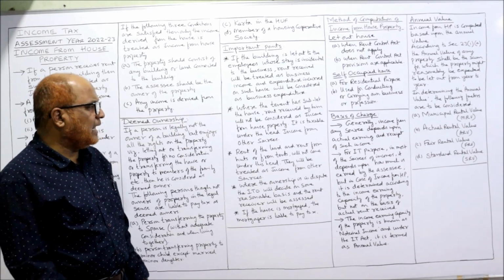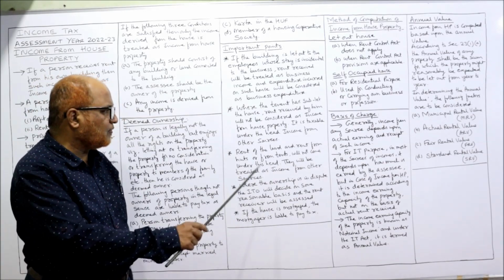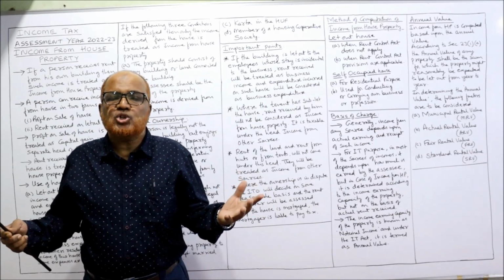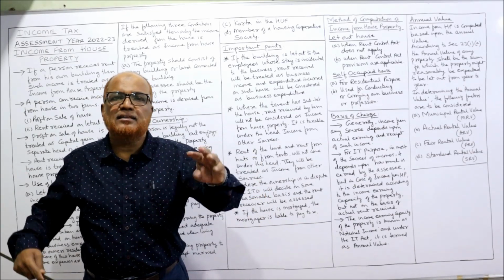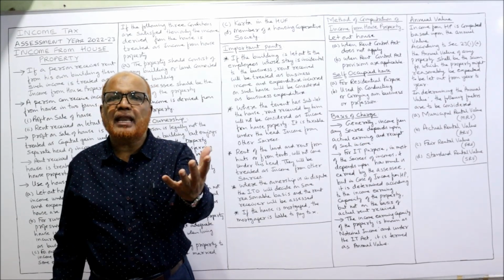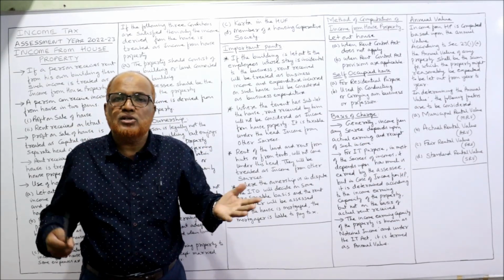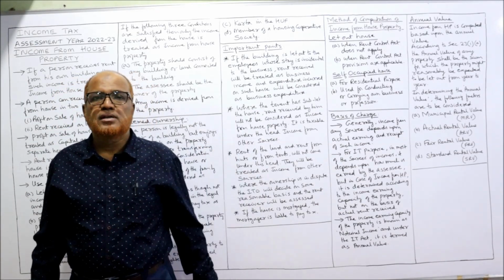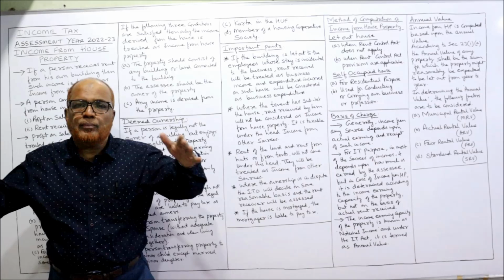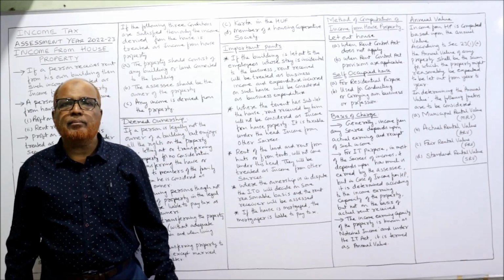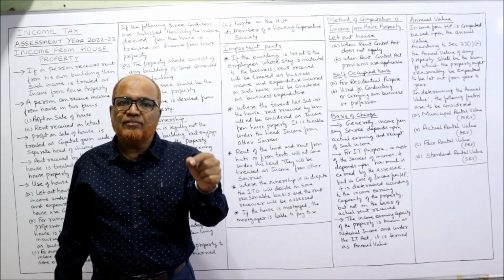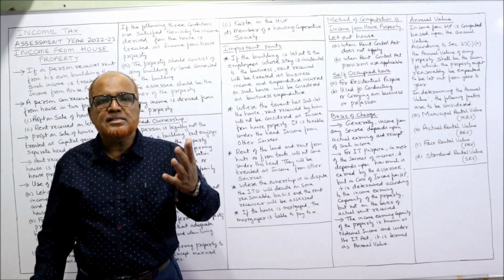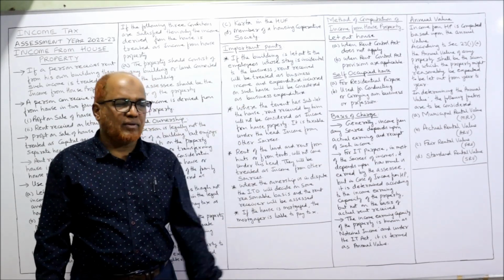Next one, rent of the land and rent from huts or rent from tents. Rent from open land: if no construction is made, simply open land is there, that is let out. Rent received from the land is not income from house property because there is no property. That is taxable under income from other sources. Similarly, huts. A hut is a temporary structure. It is not a permanent property. So rent received from huts or rent received from tents, temporary, that is income from other sources. It is not income from house property.